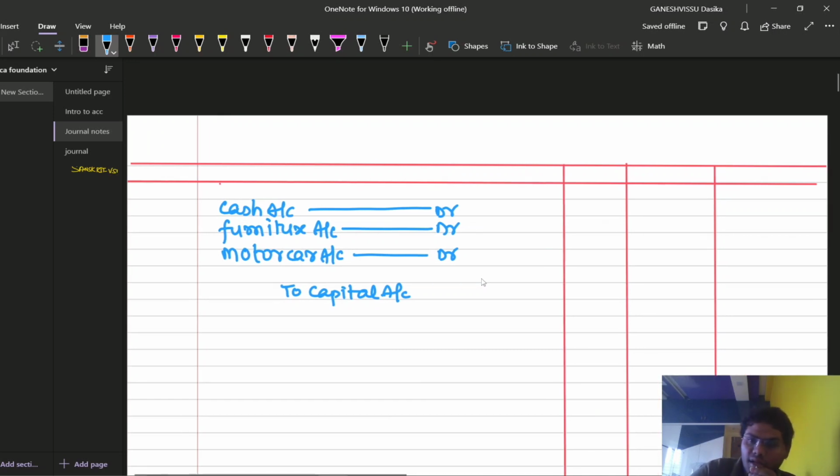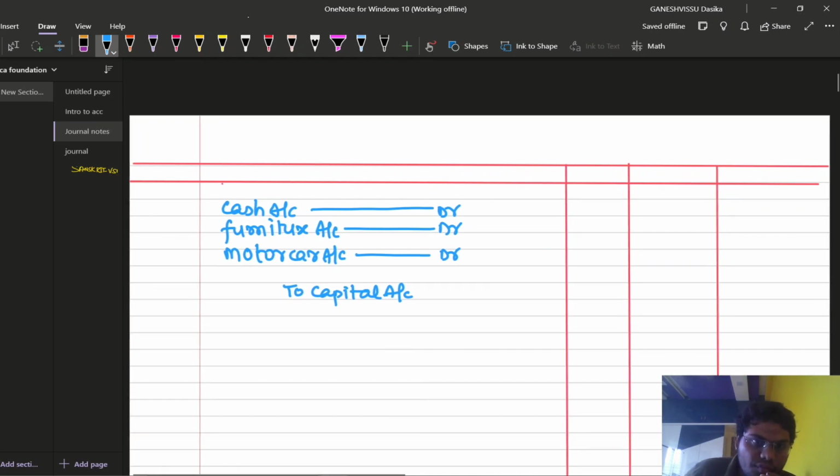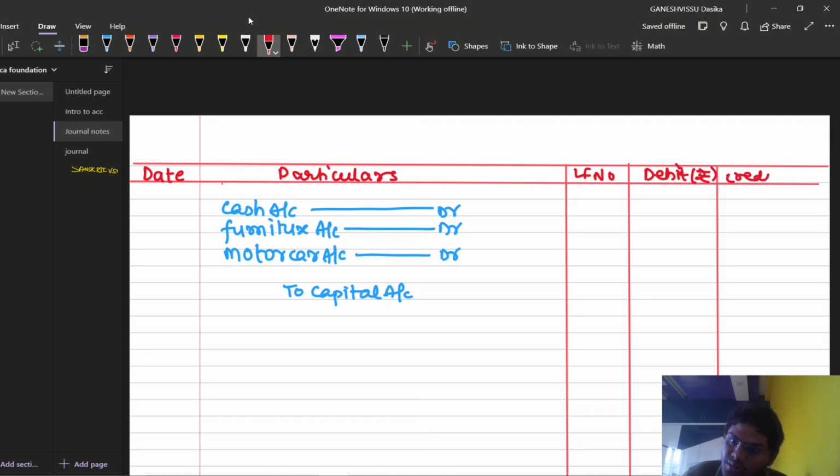Of course, I have forgotten to write down the headings here. Here we are going to write date. This is the place for particulars. This is the LF number. Here I am going to write debit rupees, credit rupees.